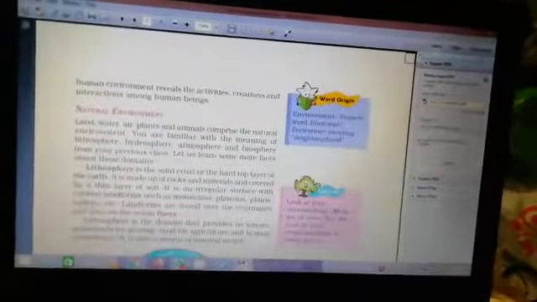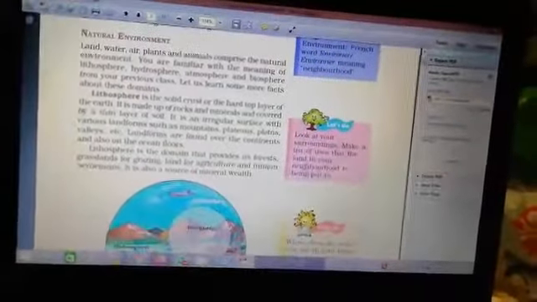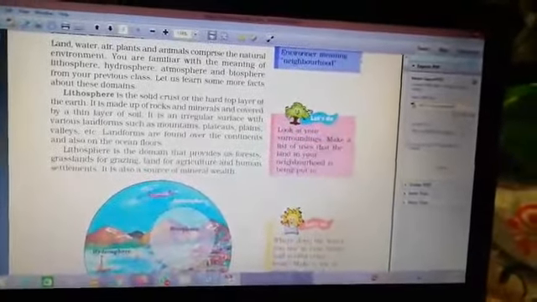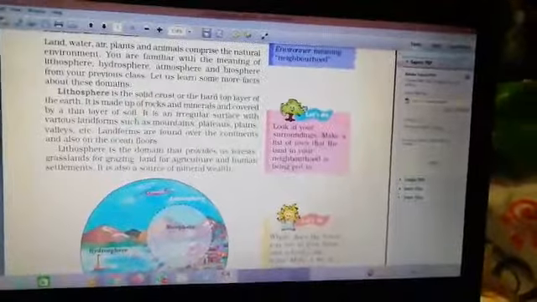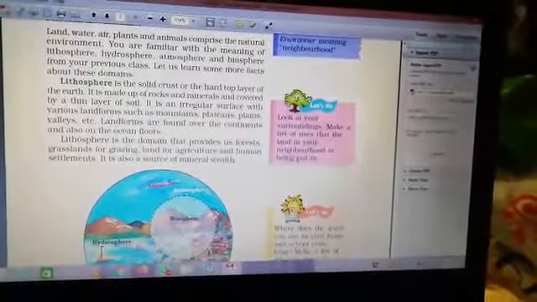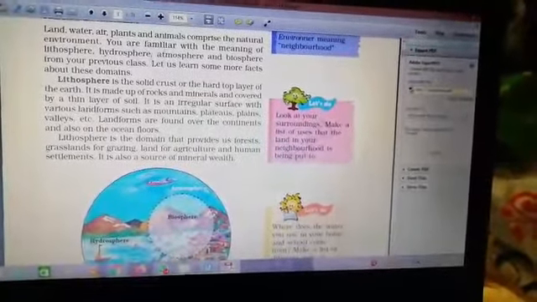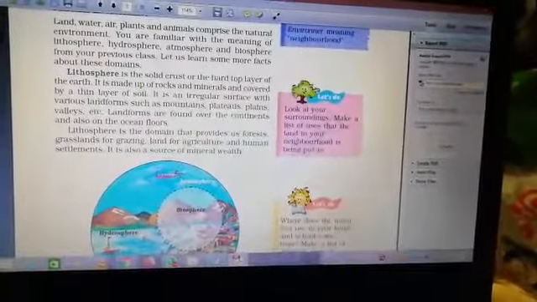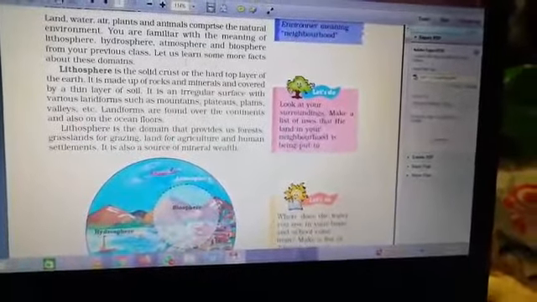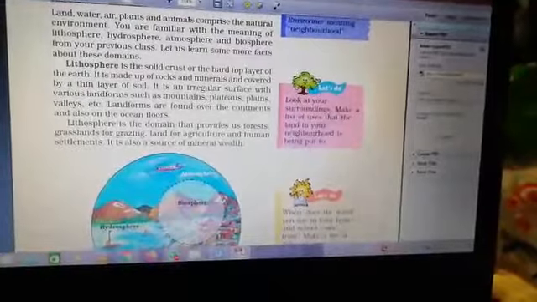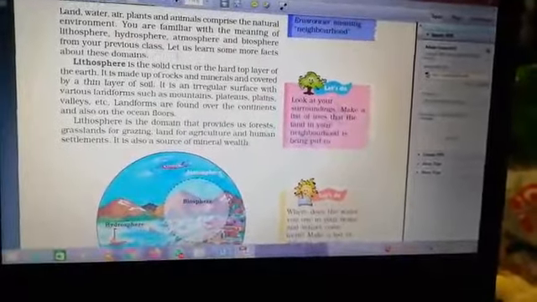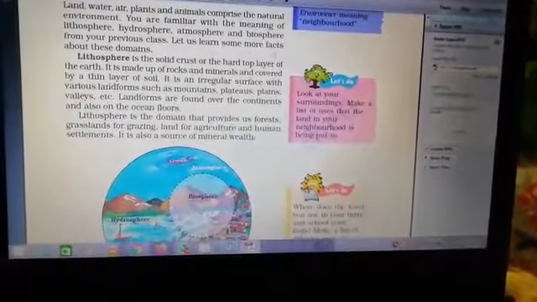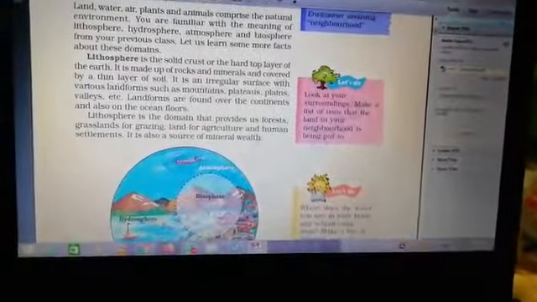Now I would like to explain what is natural environment. Land, water, air, plants, animals comprise the natural environment. You are familiar with the meaning of lithosphere, hydrosphere, atmosphere and biosphere from your previous class. Let us learn some more facts about these domains.